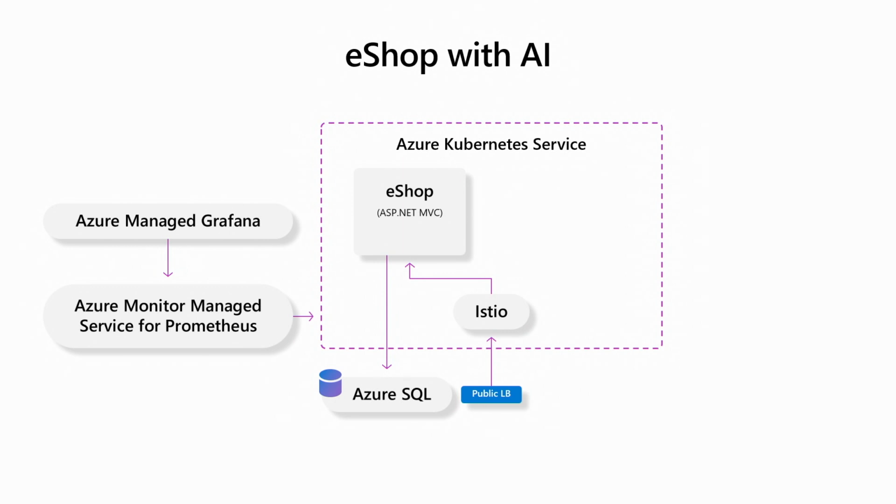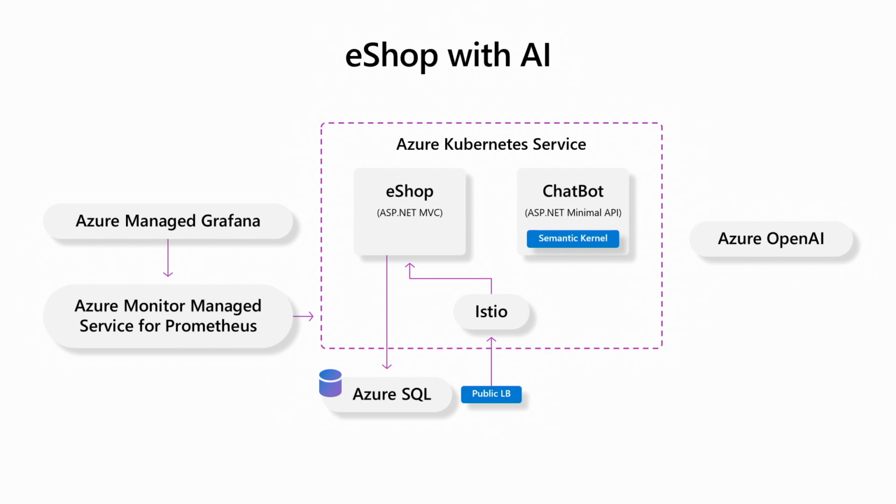We want to add AI features into our app, right? First thing we need to do is provision an Azure OpenAI service. This is where we can take advantage of OpenAI models like GPT 3.5 and, soon to come, GPT-4. In order to talk to the large language model, we're going to build a brand new microservice called the Chatbot API or Chat API. And we're going to use the ASP.NET Minimal API framework here, to keep things a little bit simple. And we're going to leverage an SDK, the semantic kernel. This will allow us to talk to the Azure OpenAI services pretty easily.